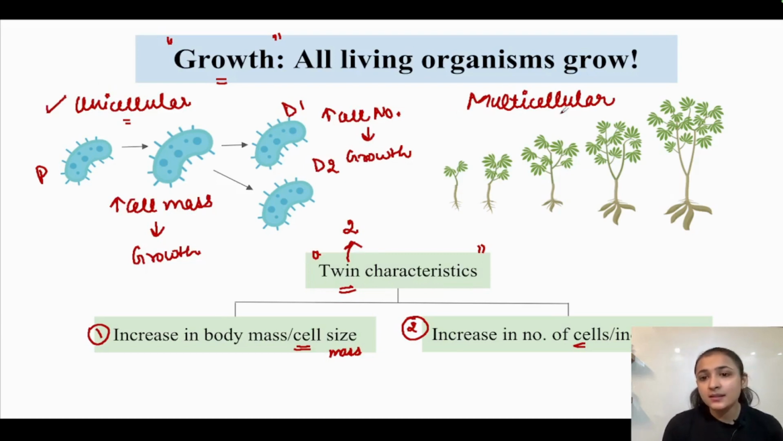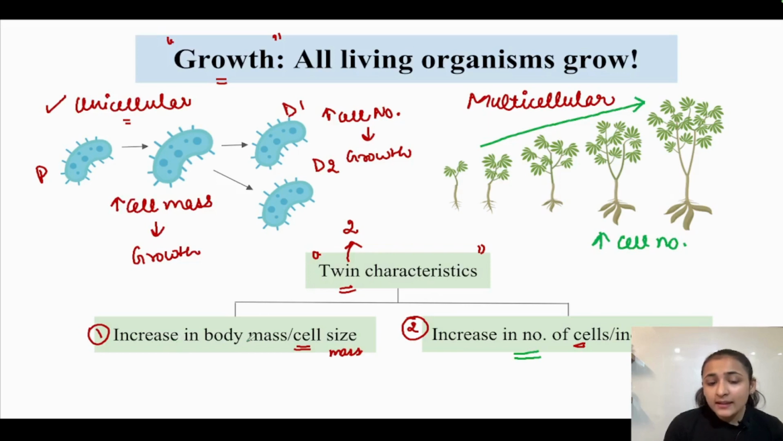Now let us consider the multicellular organisms. So what is happening in multicellular organisms? In a multicellular organism, for example this plant, as it is aging, its height is increasing. How is its height increasing? Because the number of cells is increasing. So increase in the number of cells is taking place as the organism is growing, right? Increase in the number of cells is taking place, and increase in the body mass is taking place as a result of the increase in the cell number.